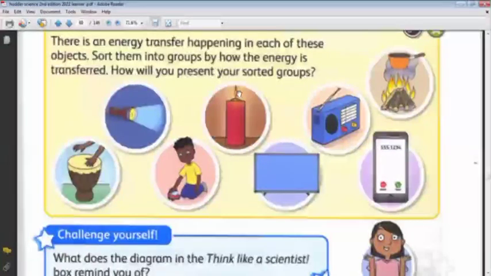Yes, very good. What about the radio? The radio takes its energy from the battery. Okay. And it transferred to the surrounding. It transferred sound. What about the mobile phone? It takes its energy from the battery inside it. It transferred its energy to the surroundings. Transferred the light and sound.